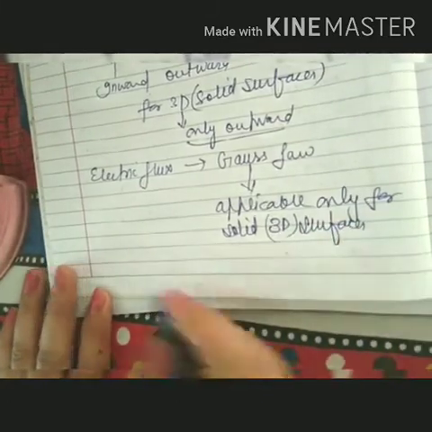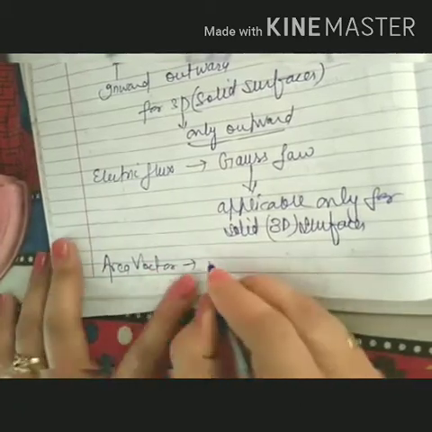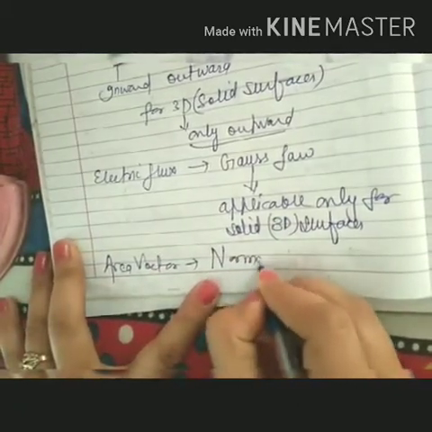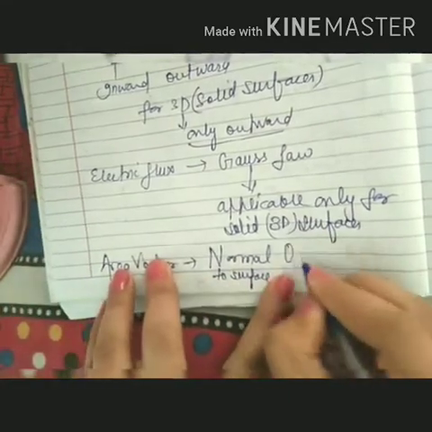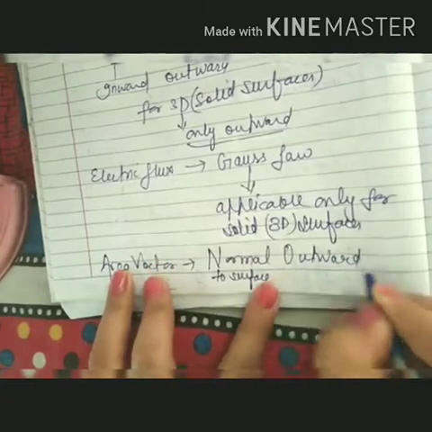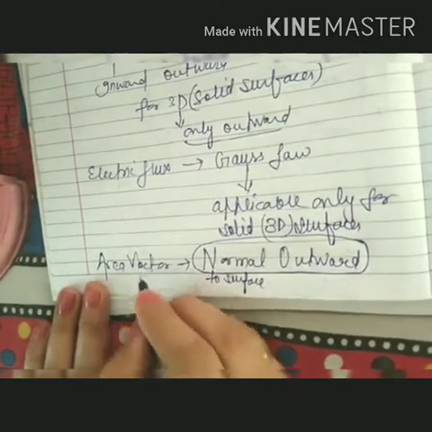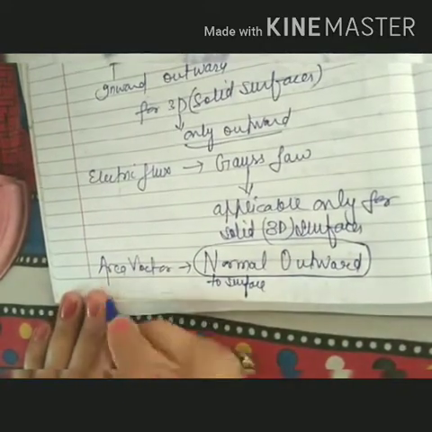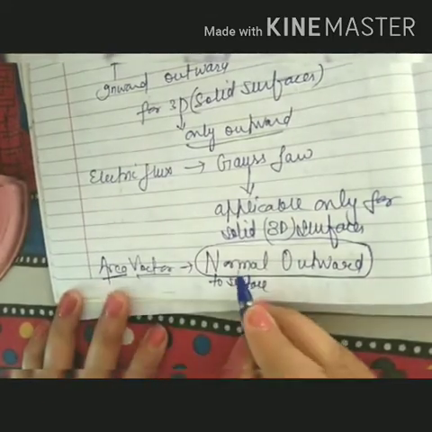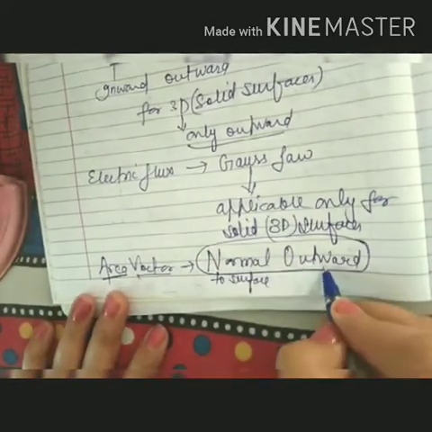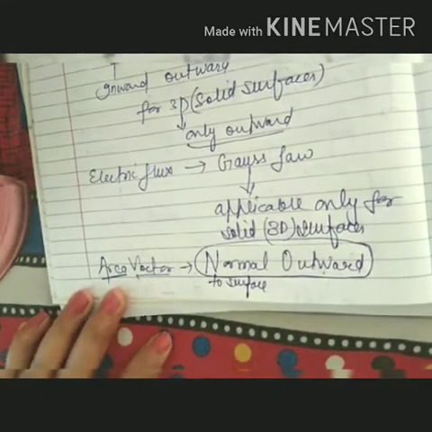So that's why we can define the area vector as a vector normal to the surface, and it is always in the outward direction. So what is the area vector? Normal outward. The magnitude remains the same as that of the area, and its direction will be normal to the surface and outward in direction. That was the case for area vector.